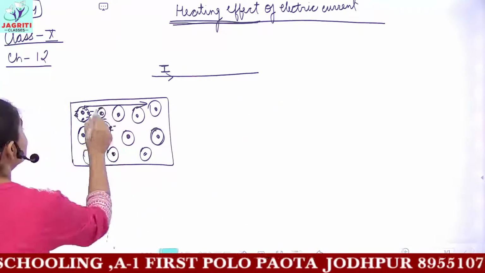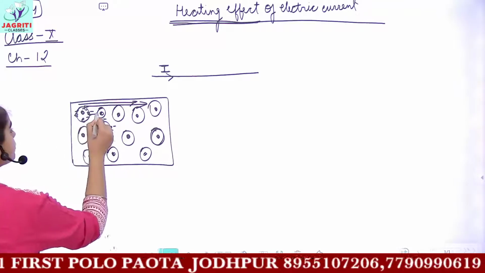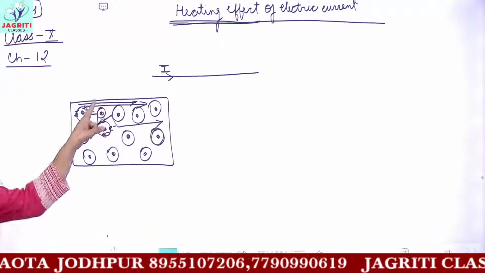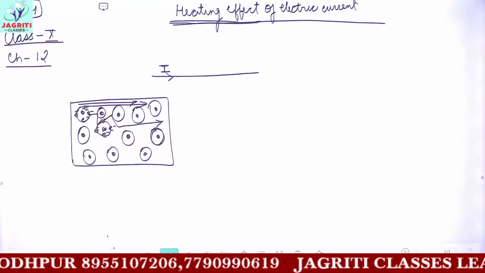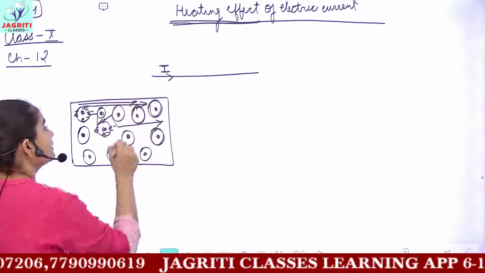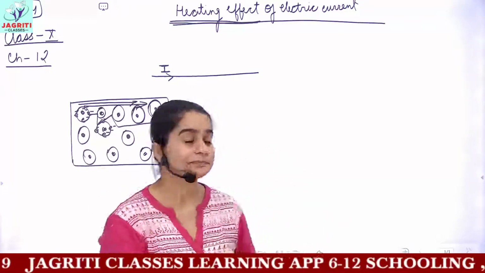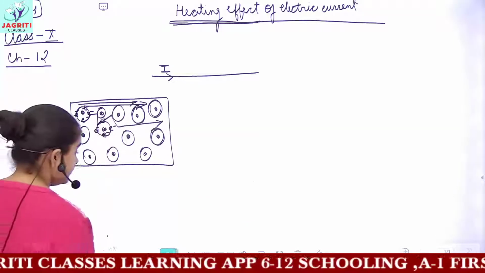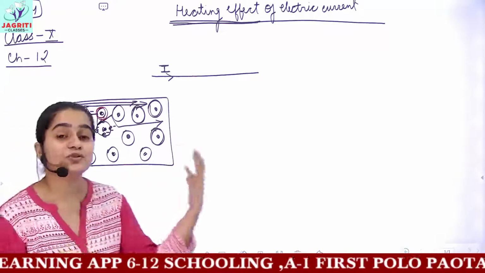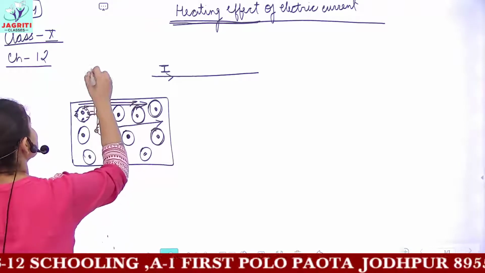Some of the electrons get space to pass through the wire, and some collide and then pass through, that is, they follow a zigzag path. They follow a zigzag path because there are some opposing forces. We have already named this opposing force, the restriction in the flow of charges. It is known as resistance.